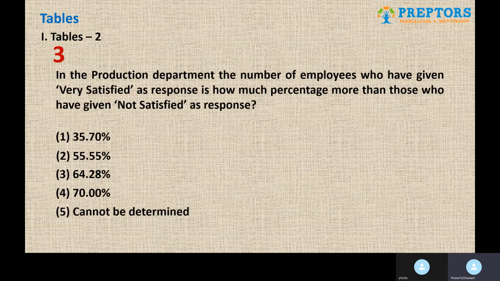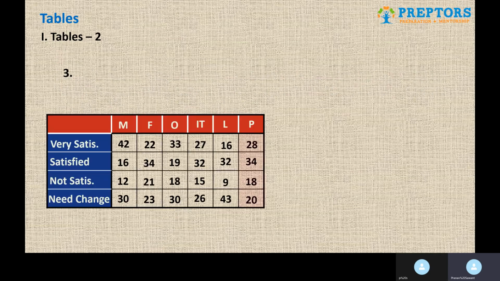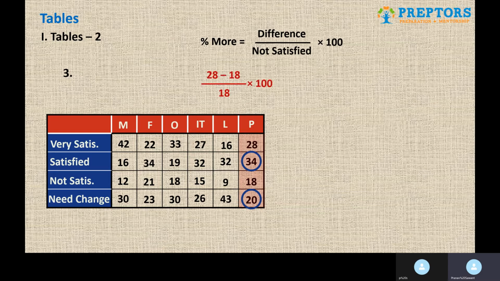In the production department, the number of employees who have given very satisfied as response is how much percent more than those who have given not satisfied as the response. So first, we will check whether it's within the department or across the departments. They are asking us only about the production department. Hence, it is within the department. Hence, we can simply compare. So, we will only consider the percentage values. So, how much percent more? So, that is difference upon not satisfied into 100. Difference is